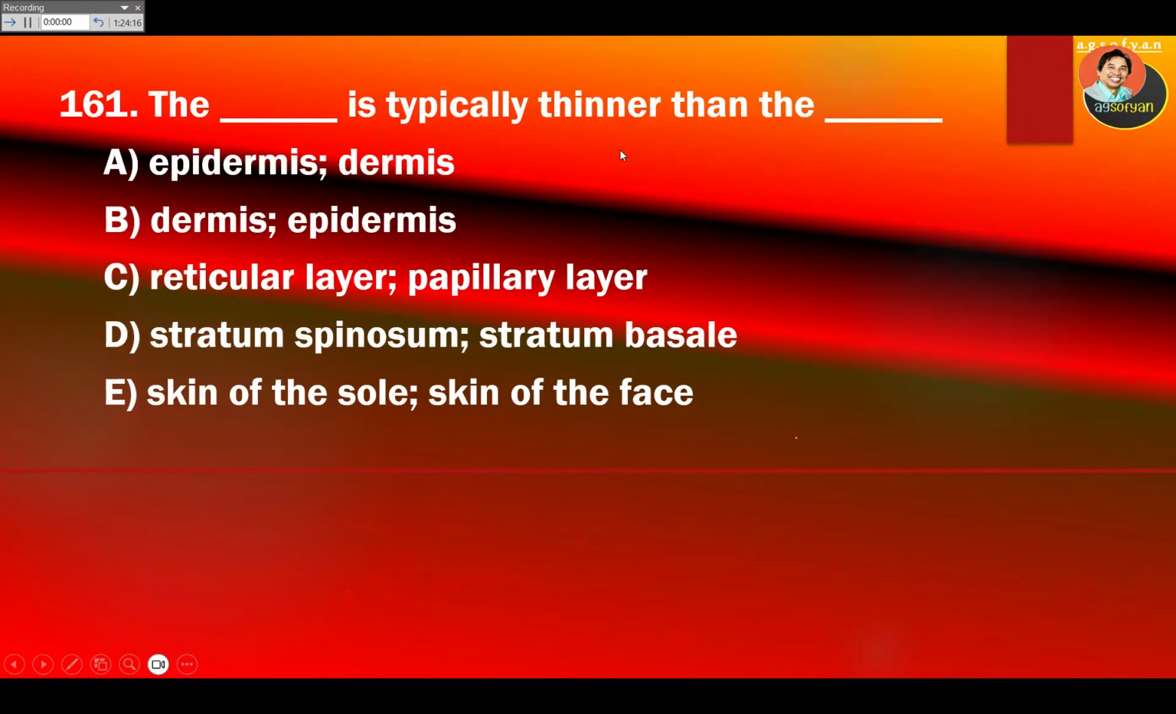The blank is typically thinner than the blank. It's actually comparing the epidermis and dermis. Epidermis is thinner, dermis is thicker. The epidermis is typically thinner than the dermis. A may be the answer. Reticular is thicker than papillary. Stratum spinosum is thicker. Skin of the sole is thicker than the face. Dermis is thicker than epidermis. So A will be the answer. That's the only correct answer.